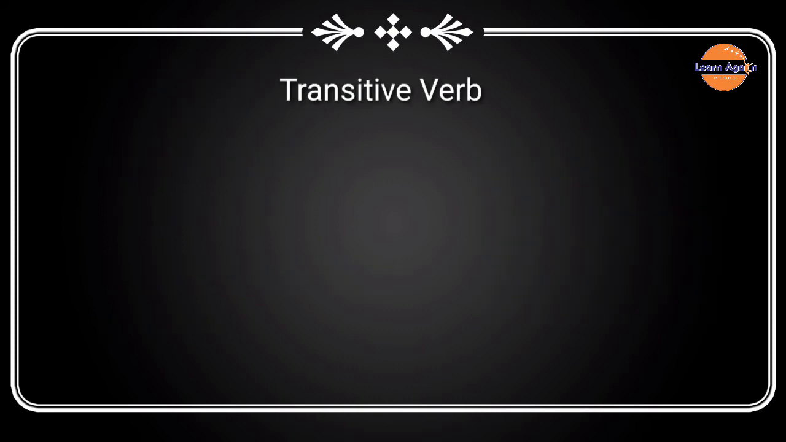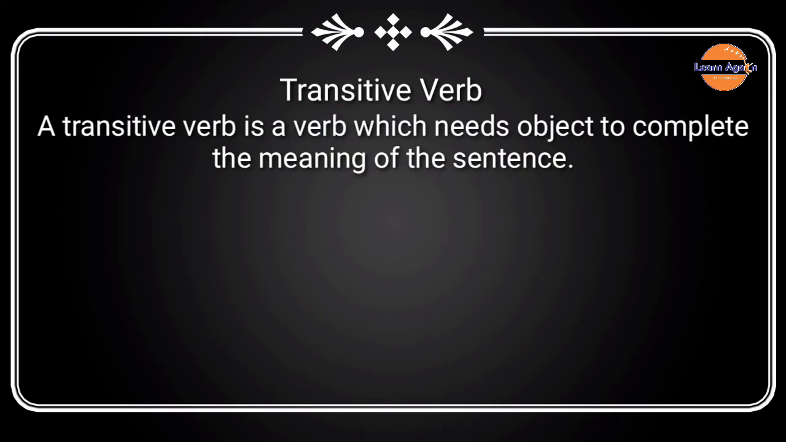Now let us learn transitive verb first. A transitive verb is a verb which needs an object to complete the meaning of the sentence or to give sense to the sentence. Now look at the example. Do you know I made? Now think about this sentence. Do you think that the sentence has complete meaning and sense? Definitely not. It doesn't have complete meaning. Here, the verb made needs an object to complete the meaning.